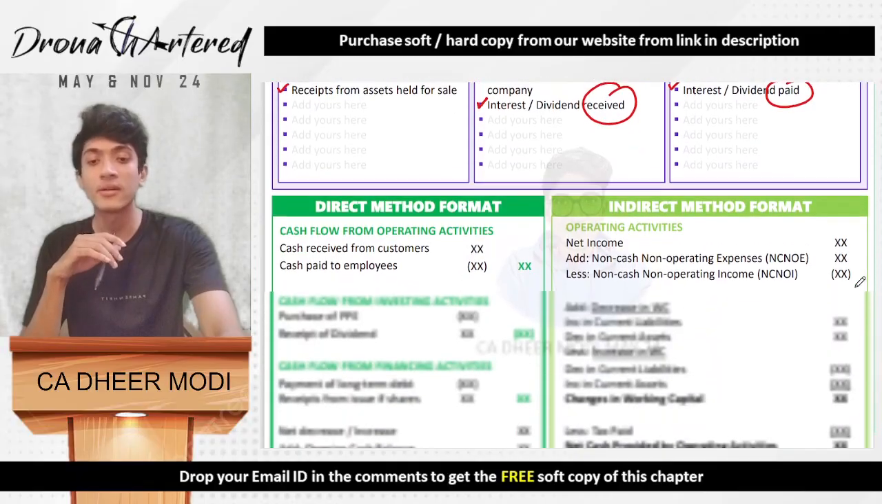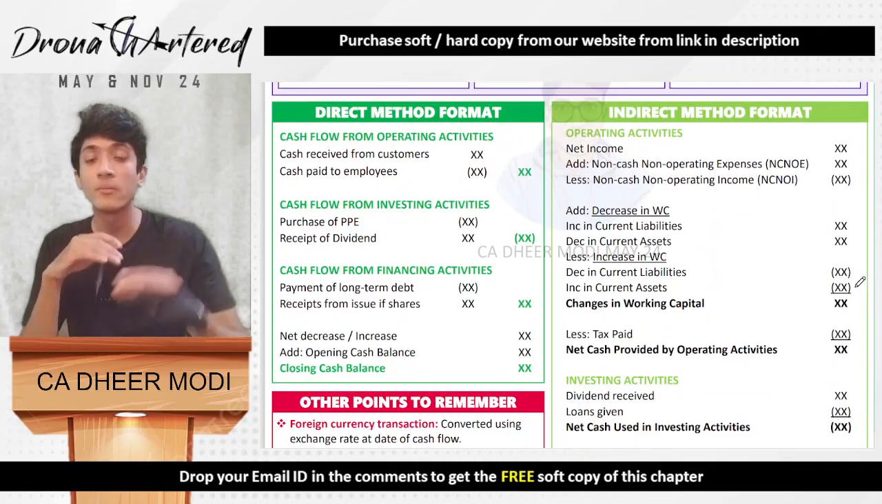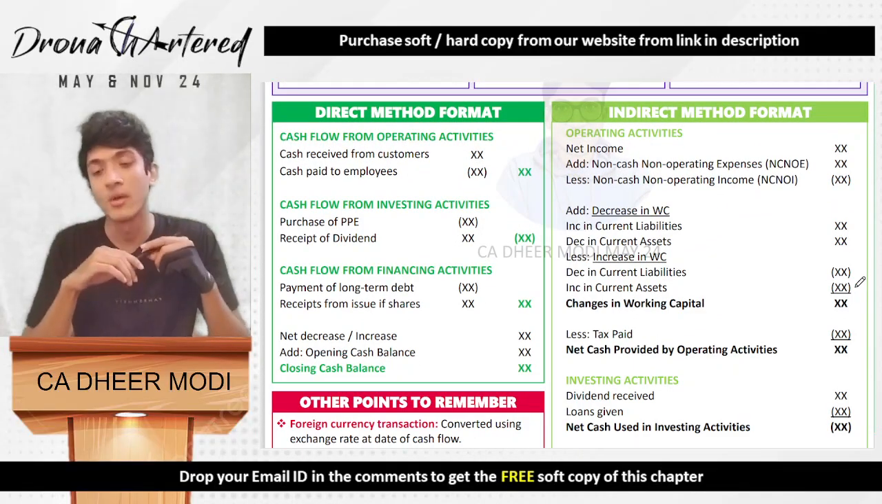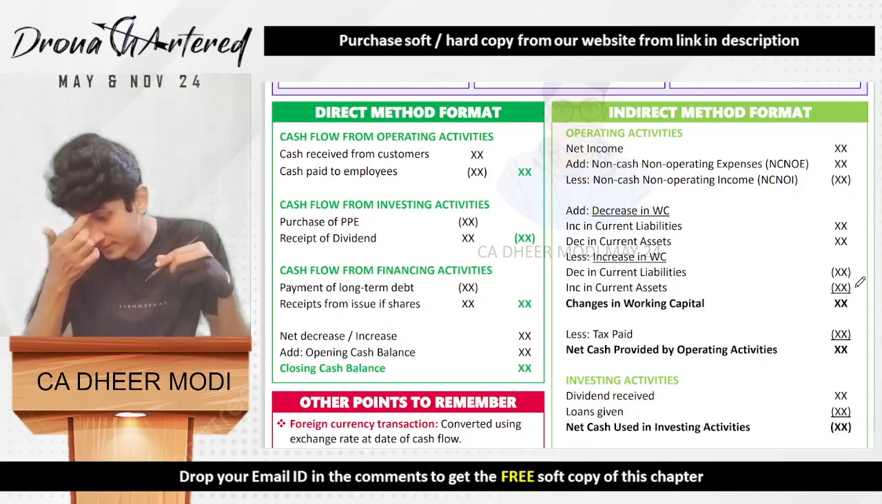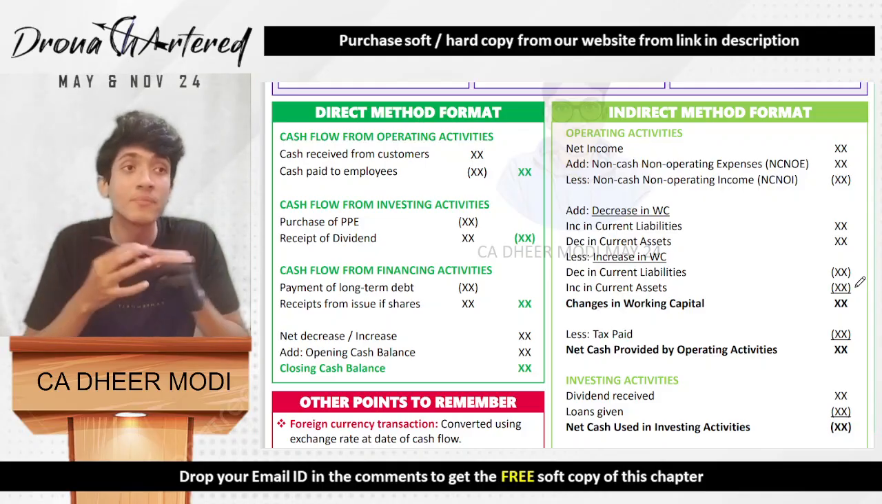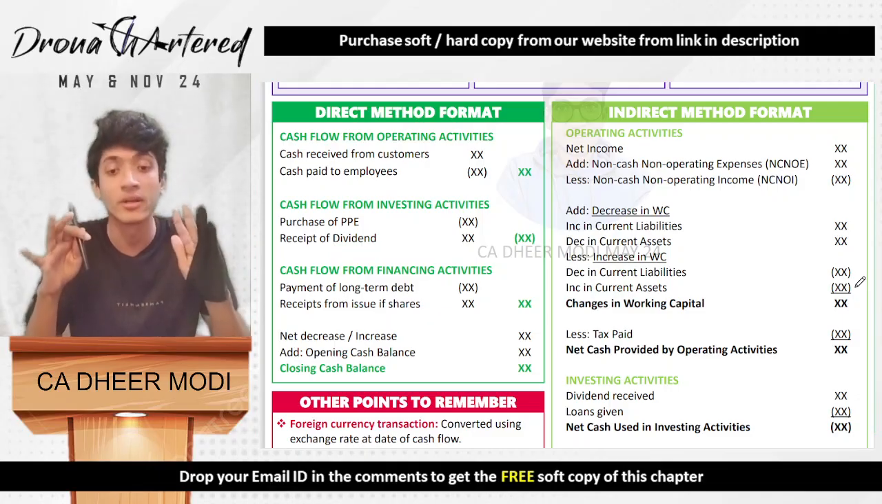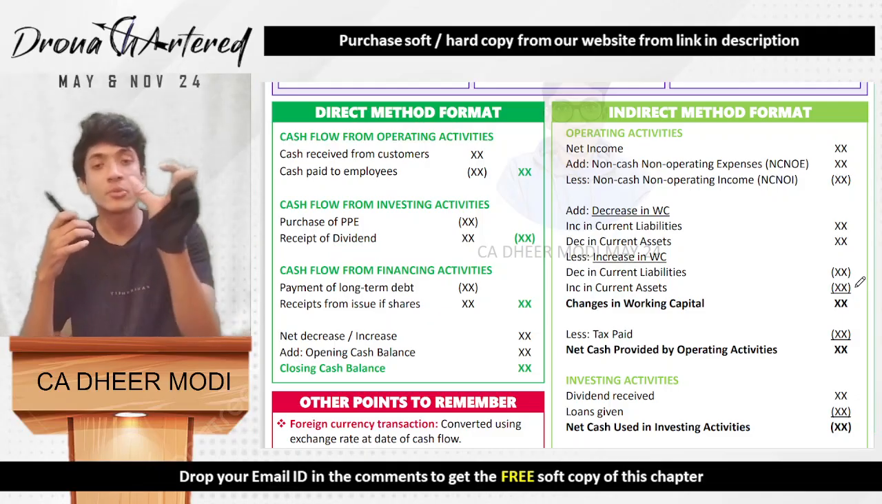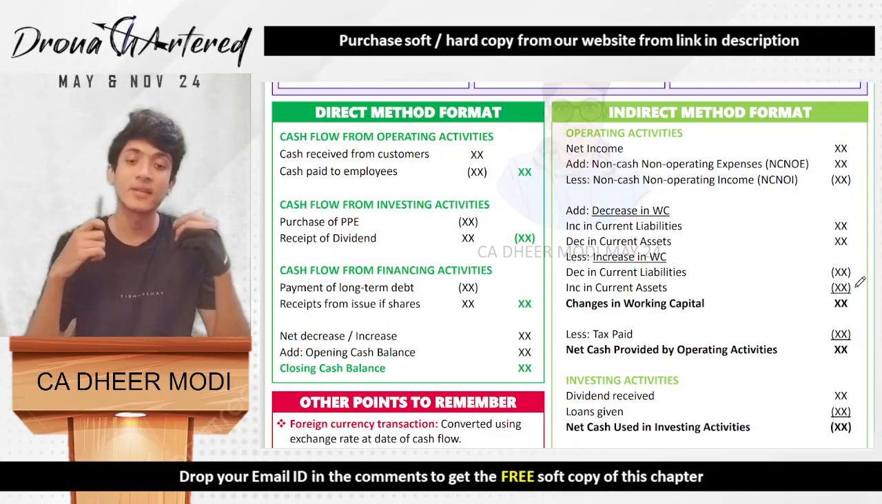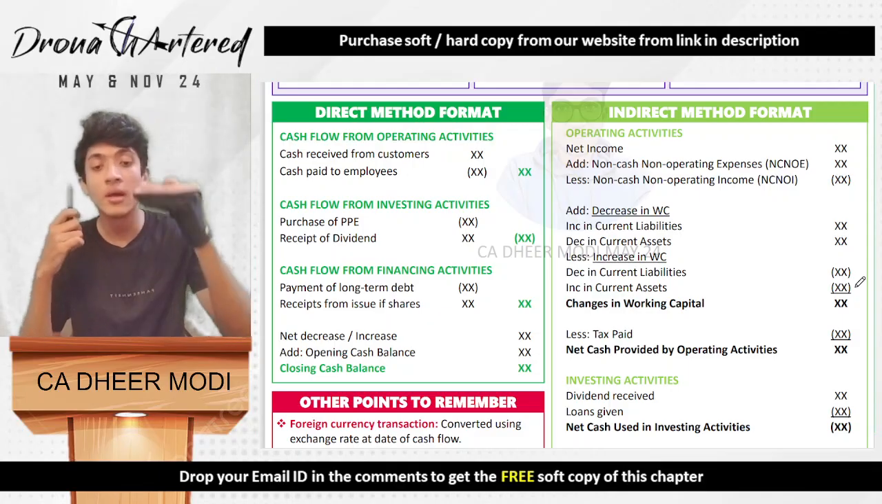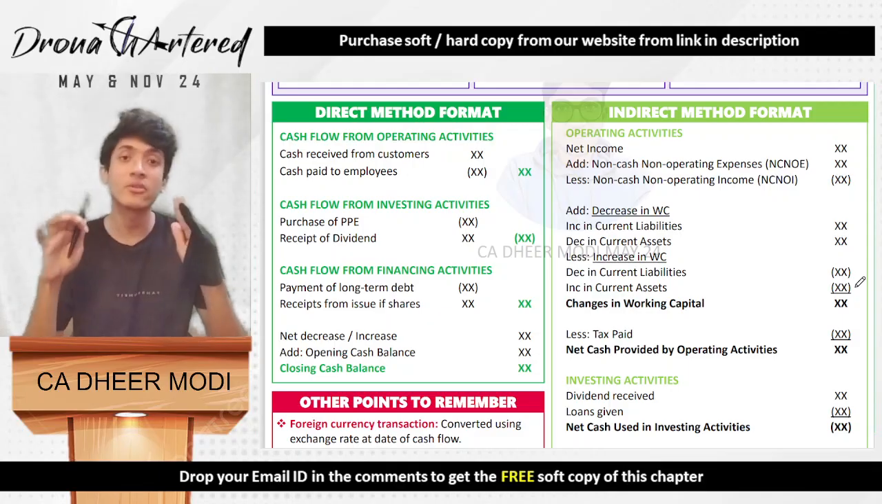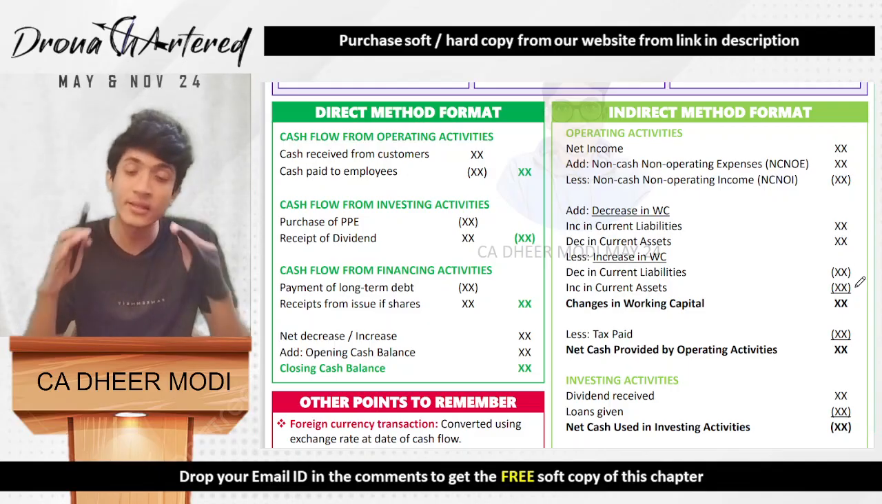Now there are two methods for making a cash flow statement. One is your direct method. So how does the direct method work? You got cash, recorded. You paid cash, recorded. But your indirect method starts from your net profit. It starts from your net income, and then you subtract and add based on certain logic, and then you come to the answer.